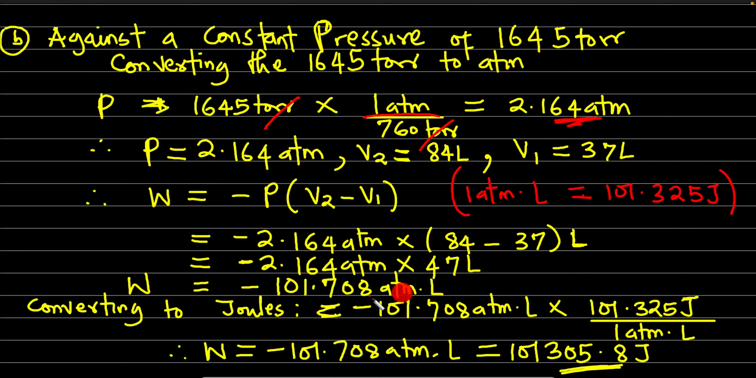So we have to convert to joules. Converting to joules, we say minus 101.708 ATM liters times, you put ATM liters down and put joules up so that ATM liters cancel, leaving us with this multiplied with this. So we say 101.325 times 101.708, and put a negative sign. So this becomes the answer.